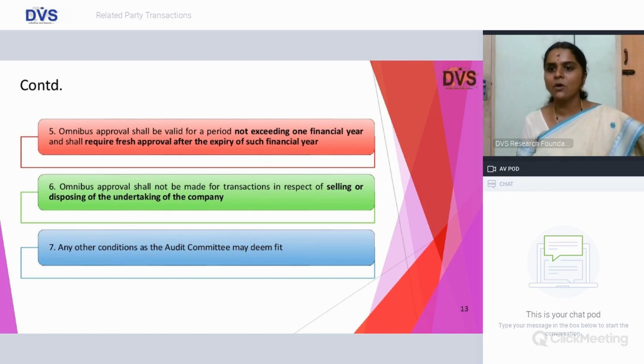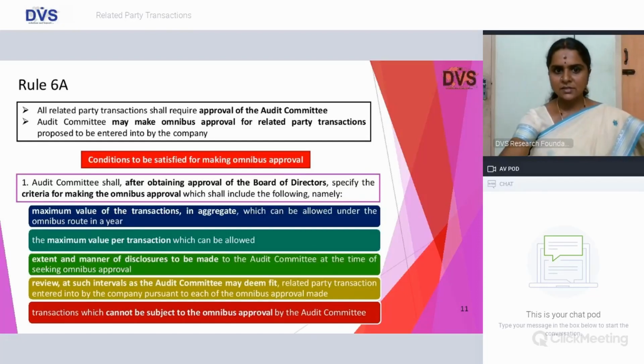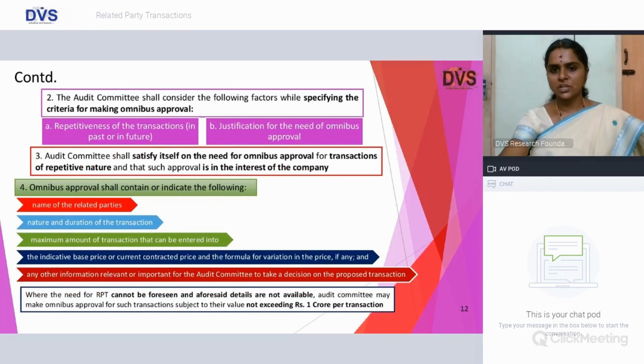So in the first financial year, when you take on record the disclosures under 184, you will also take an approval for the audit committee omnibus approval transactions. It shall not be made with regard to selling or disposing of an undertaking of the company, and any other condition as the audit committee may deem fit may also be considered for this omnibus approval, which shall be provided by the audit committee.